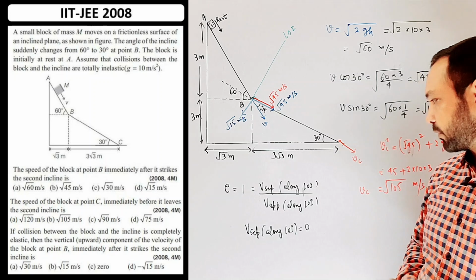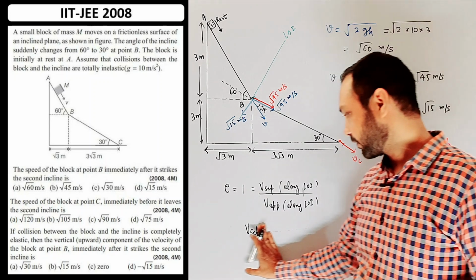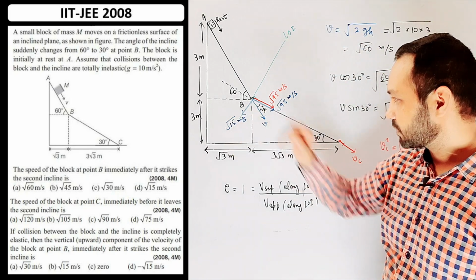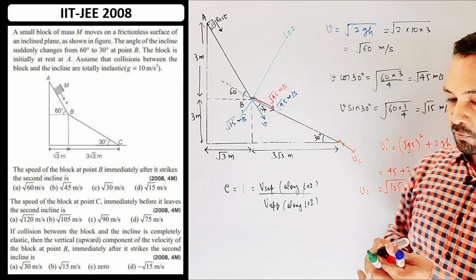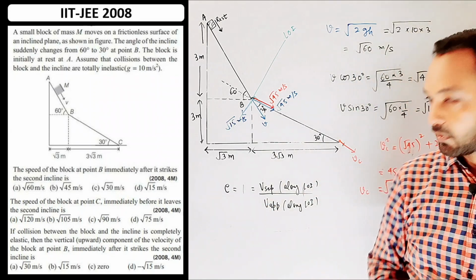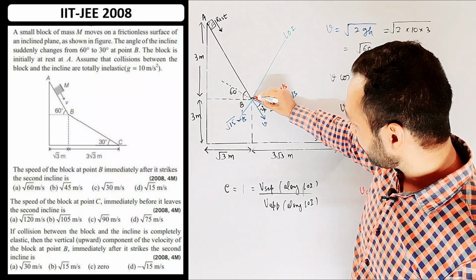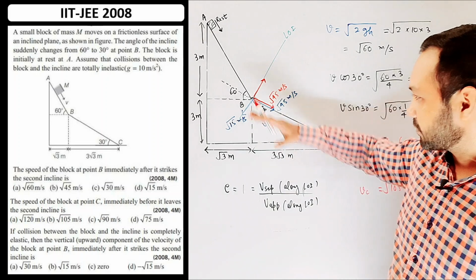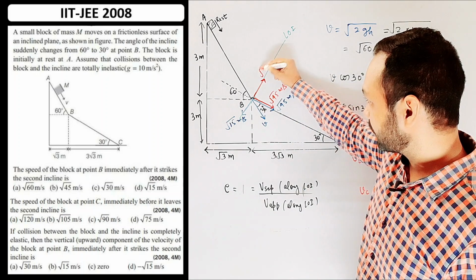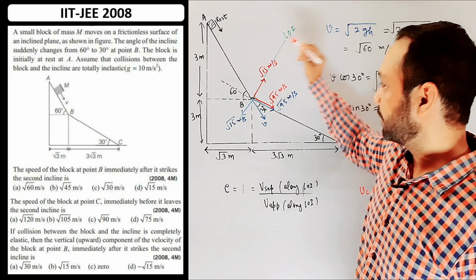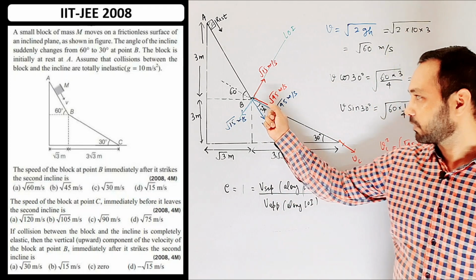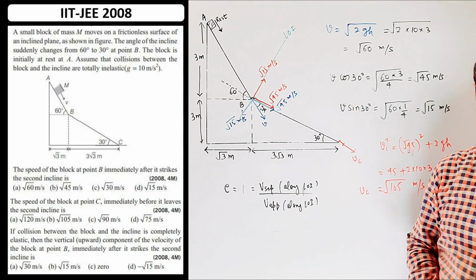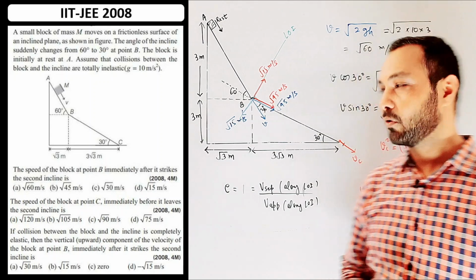So velocity of separation along LOI will become velocity of approach along LOI. So what will happen? The velocity of approach along LOI was root 15 meter per second, and the plane is at rest. So just after collision, if the collision is perfectly elastic, the component along LOI would be just reversed, because it is a perfectly elastic collision on a fixed inclined plane. So this component would be root 15 meter per second. And so the resultant velocity will be the vector sum of this root 45 and root 15, and we can find the overall resultant component along the vertical direction.